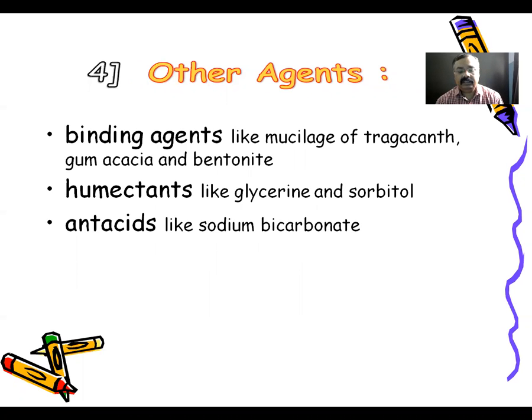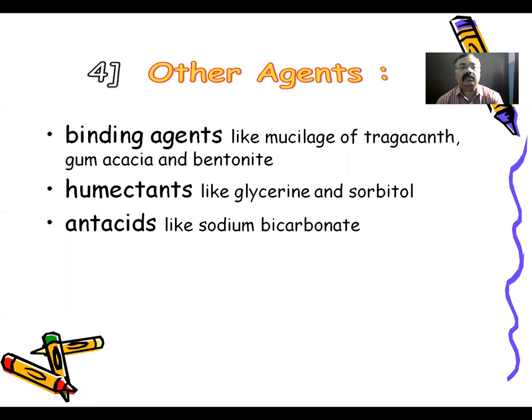Apart from the agents that I already mentioned, other agents are also added, that is, the binding agents like mucilage of tragacanth, gum acacia and bentonite. So these are the binding agents which can be used as an ingredient of the dentifrice.